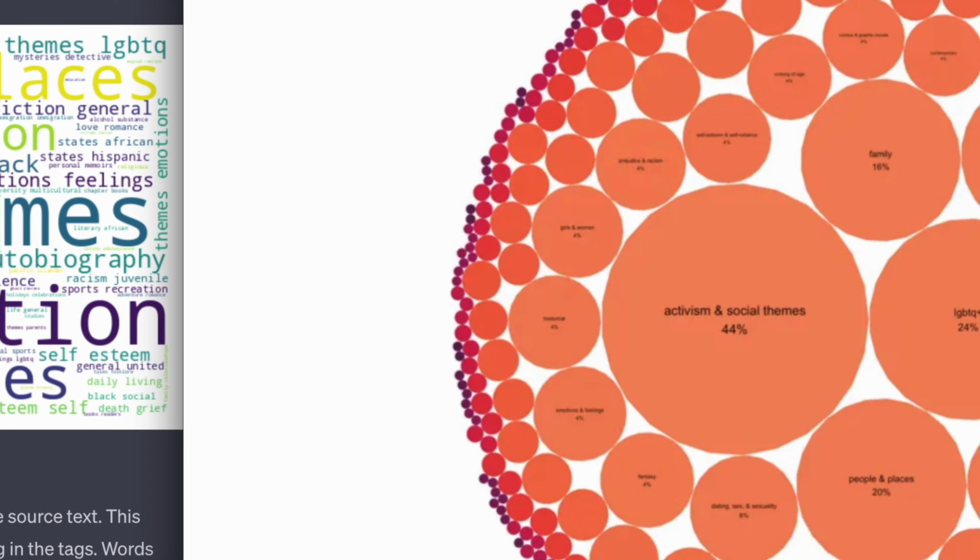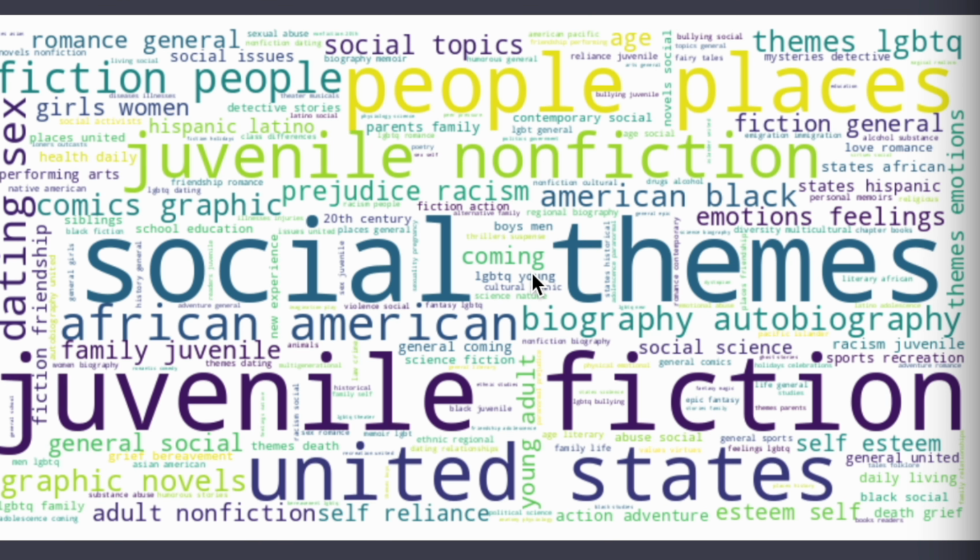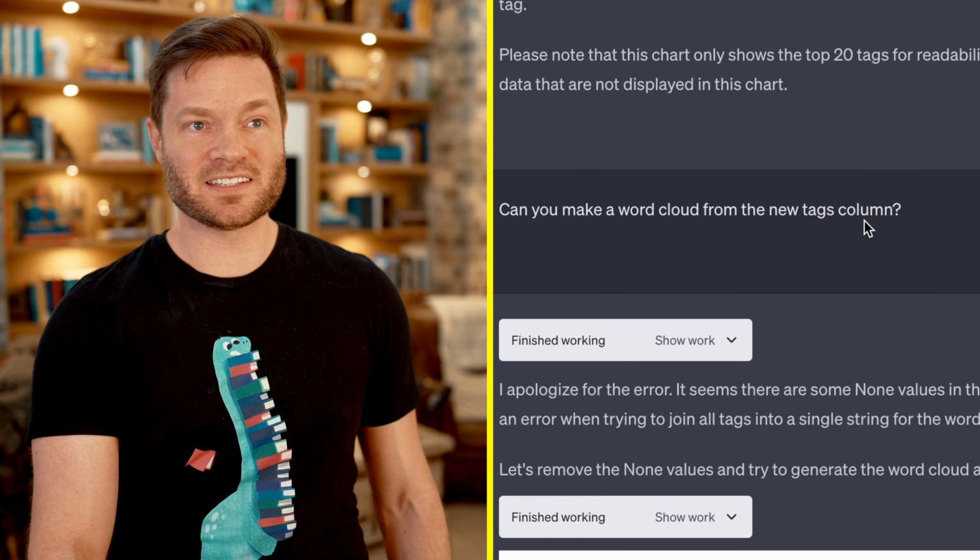Let's see if we can get a word cloud. That might be a little closer to this bubble thing. So look, social themes, the biggest circle in this bubble is right there in the word cloud, just huge. Juvenile fiction, United States. I mean, it's all going to match up with this chart. And actually the discrepancies are just the fact that I don't exactly know what they decided to merge. But if we had that exact data, we could do the same thing right here. I'm going to call this a big success.